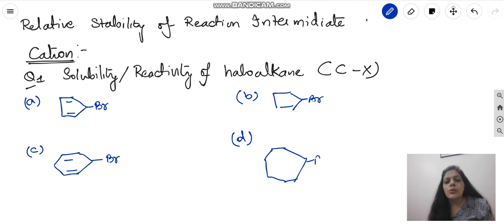So these are the halogens with carbon I have taken, right? Okay, moving further. If the question comes like this, which halogen will move fastest or break fastest?